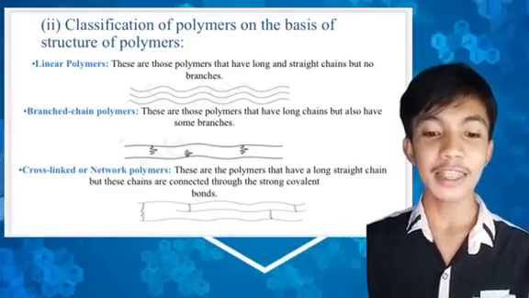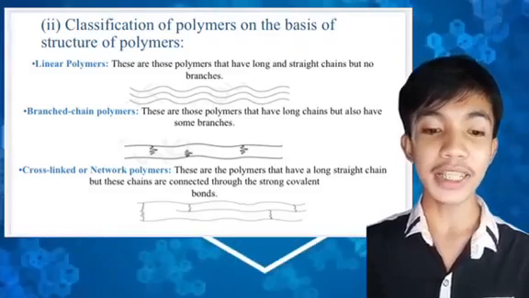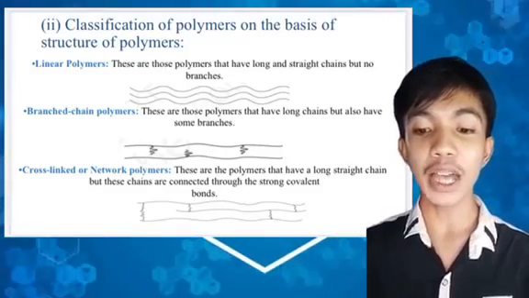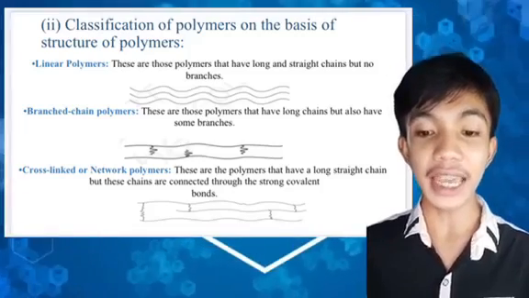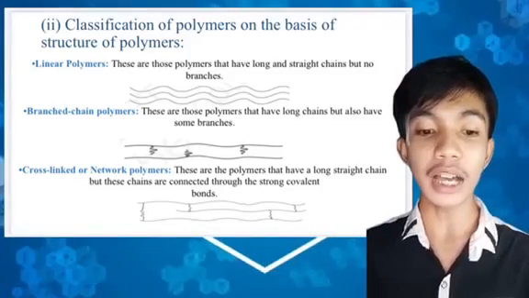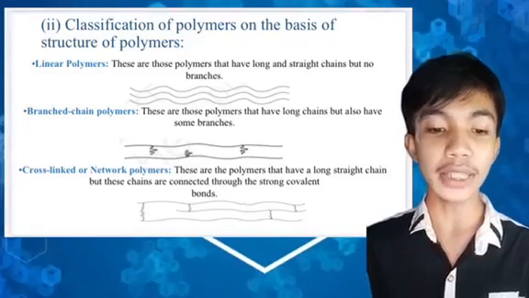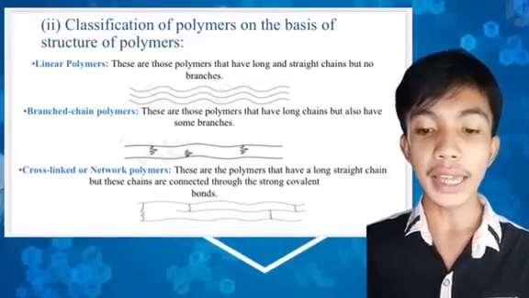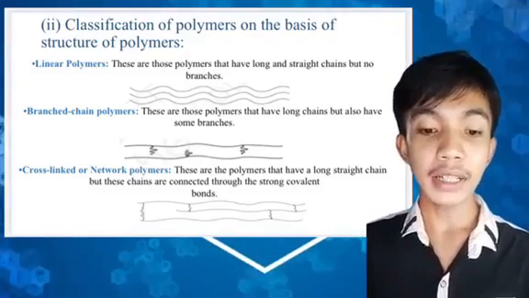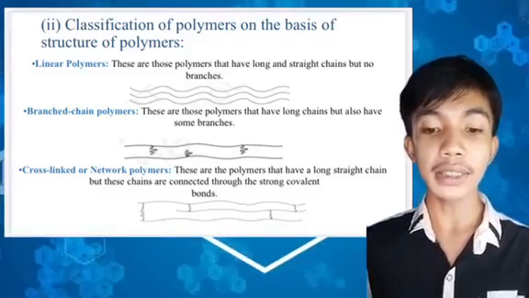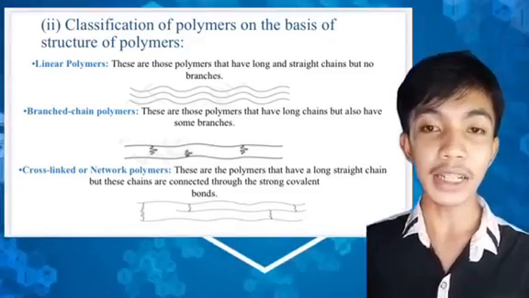Next is the branch-chain polymers. These are those polymers that have a long chain but also have some branches. Branch-chain polymers have side chains or branches going out from the main chain. One of the most common examples is low density polythene, which has applications ranging from plastic bags, containers, textiles, and electrical insulation to coating for packing materials.